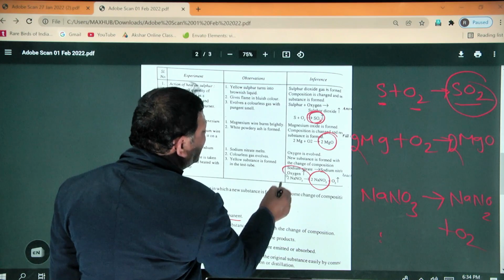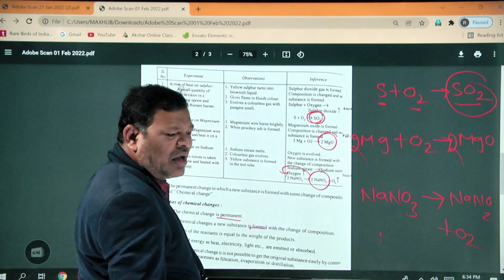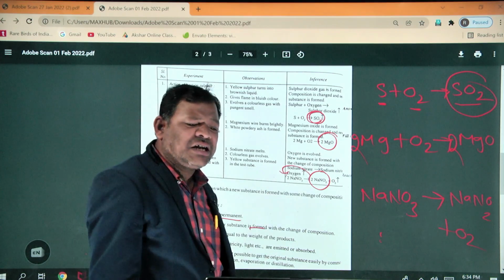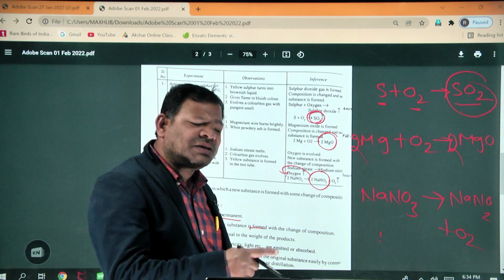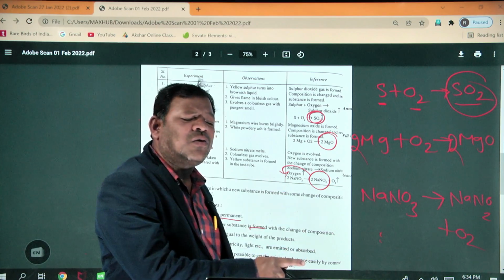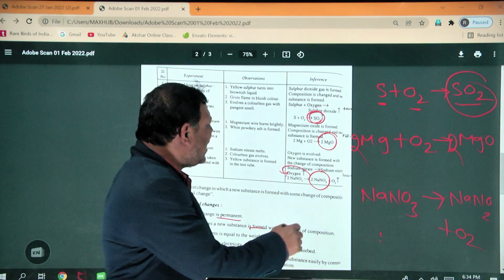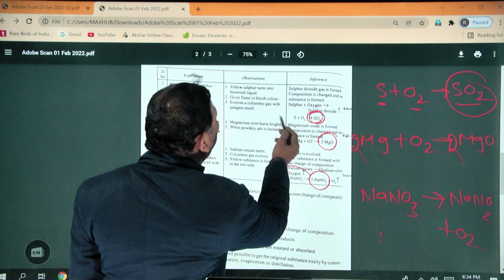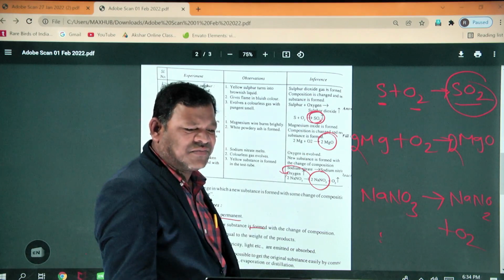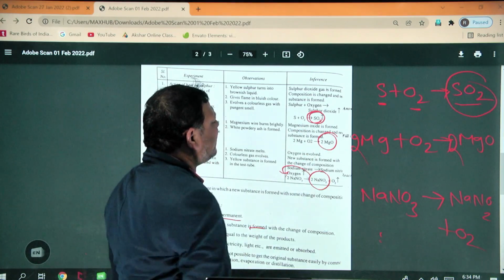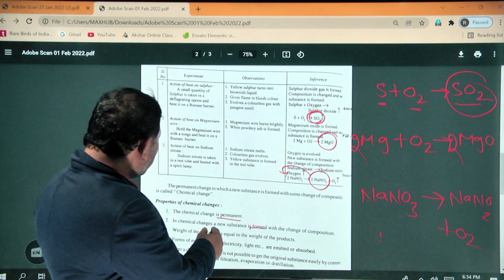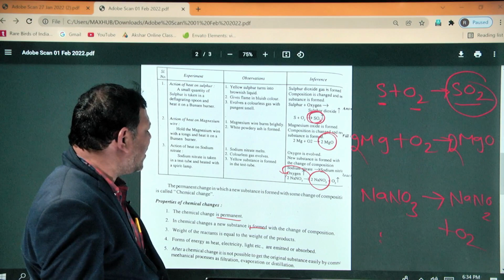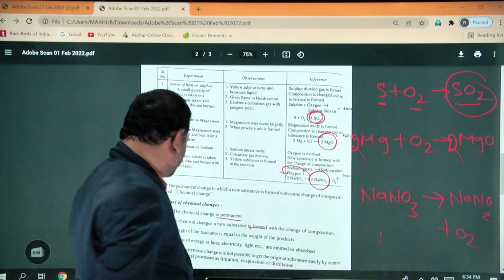Again we cannot convert it back. In that case, ice changed into water, water changed into water vapor, we can cool it, change it into water again, cool it, change it into ice. But this sulfur dioxide never converts into sulfur plus oxygen. This magnesium oxide never converts into magnesium plus oxygen. So that means in chemical changes, new substances are formed with changes of the composition.